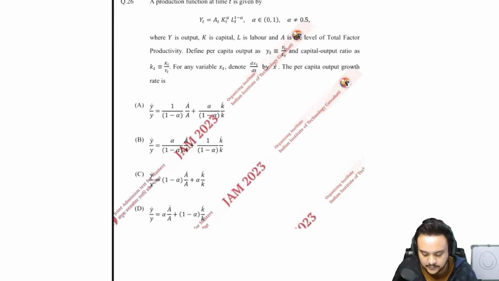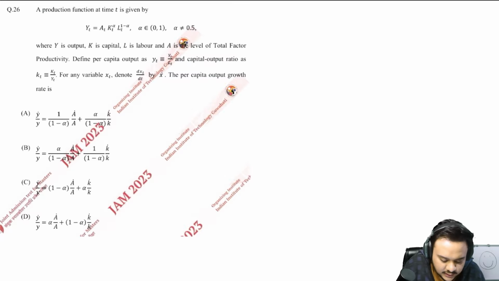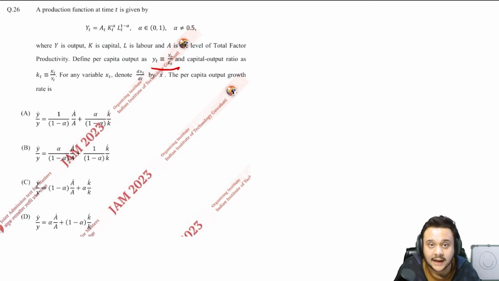Let us move on. Alright, so now read the 26th question, which says that a production function at a time t is given by this, where Y is output, and so on. So now comes the important part. Define per capita output as y by L, Yt by Lt, and capital output ratio as small k, is K by Y, Kt by Yt.